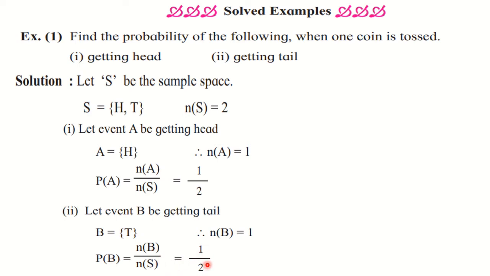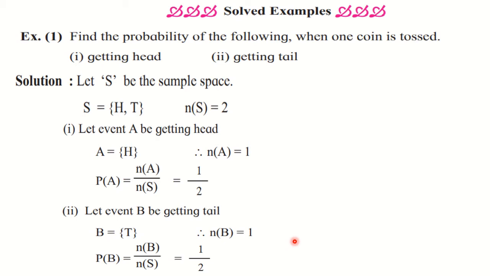Okay. So if here half and here half, if you add them, you are going to get 1. So these two are complementary events, because here H and T, if we join them, we are going to get the sample space. And here nothing is common between them. Such events are called complementary events. And the sum of the probabilities of complementary events is always equal to 1.